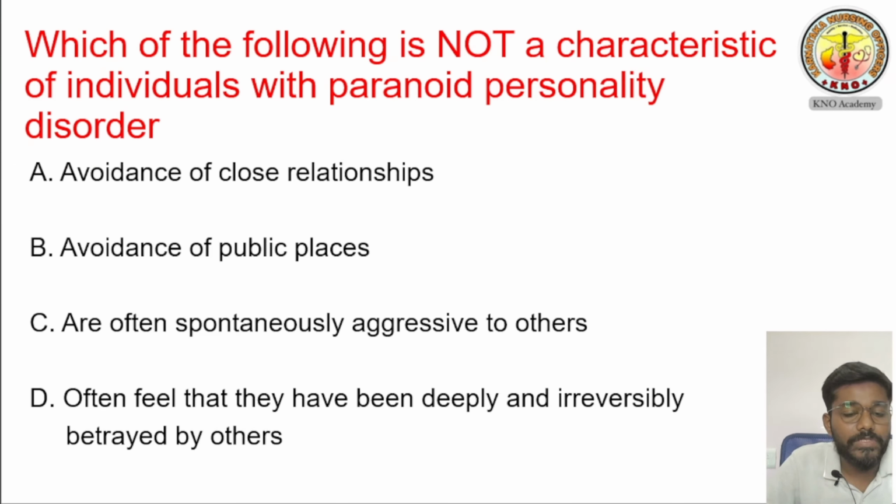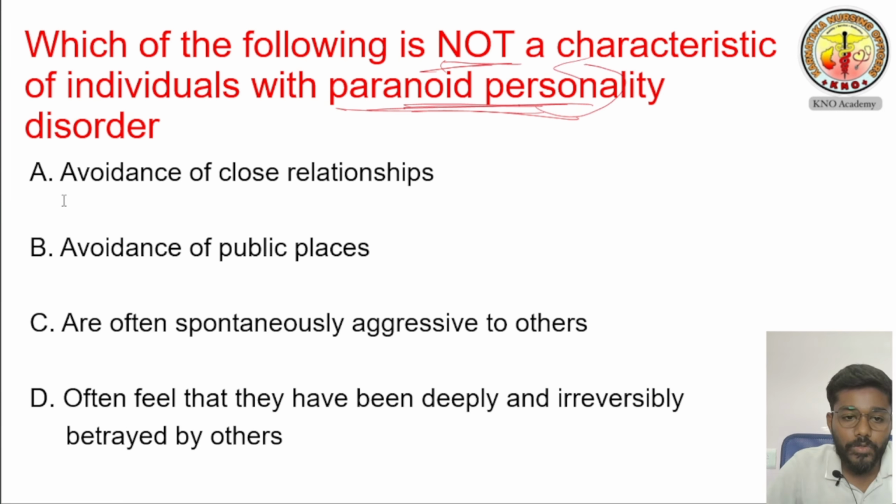And the last question of our session. After this one, we will close our session. I hope you all understood our topic. We'll see the question. Which of the following is not a characteristic of an individual with a paranoid personality disorder? See, we have to read the question very carefully, because he is asking which is not a characteristic. Option A, B, C, D is given, and one option does not belong to paranoid personality disorder.